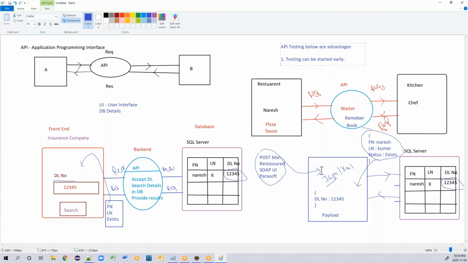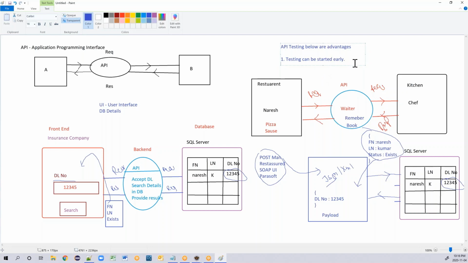You don't need to wait until your UI is built. Maybe there is a plan of building your UI in 1 month, but you will start your testing today. What you just need are the payloads. You need to know the request payload and the response payload. This will be taken care of with the help of the API that is written in between.